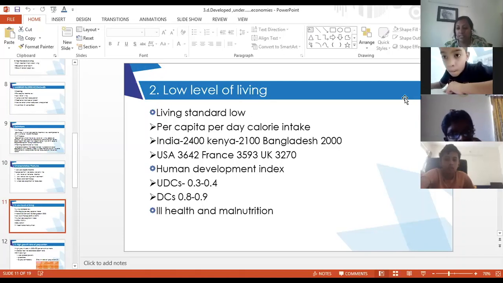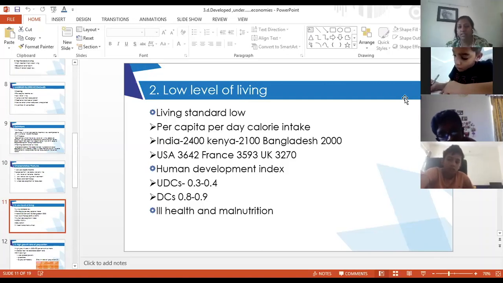We see that a lot of malnutrition is there. How do we calculate this? By seeing the per capita per day calorie intake. It is very low in these countries. I've given you examples. In India it is 2400 per day, Kenya it is 2100, Bangladesh it is only 2000.